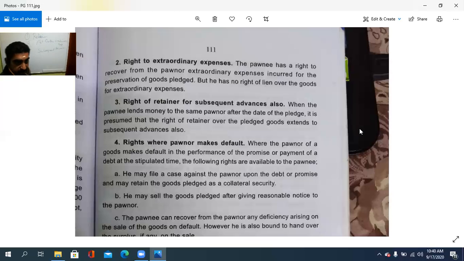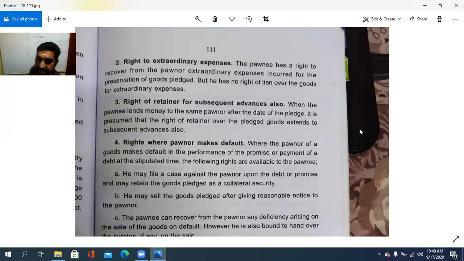And then fourth, rights where owner makes default. Owner or the pledger makes default. So he has failed to do so. In such a case, what are the rights? Where the owner of a goods makes default in the performance of the promise or the payment of a debt at the stipulated time period, the following rights are available to the pony.